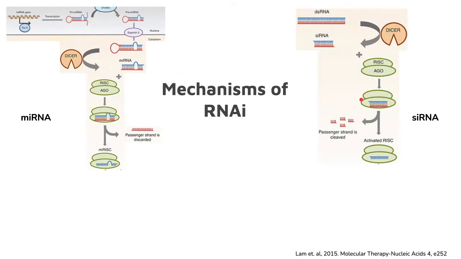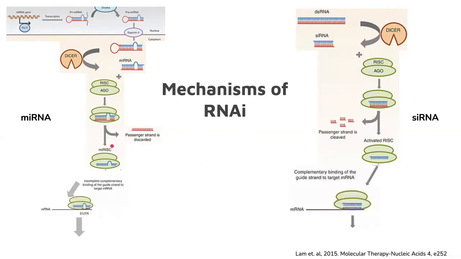The antisense strand, also called the guide, stays bound to the Argonaute protein, while the other strand, called the passenger, falls away and is degraded. Together, the Argonaute proteins and the guide strand are collectively called the RNA-induced silencing complex, or the RISC, as you can see in both pathways here.